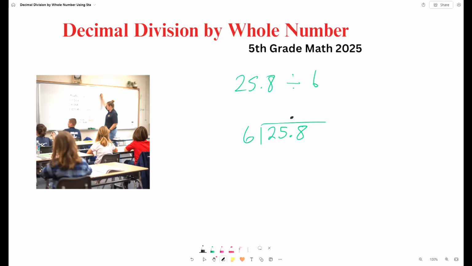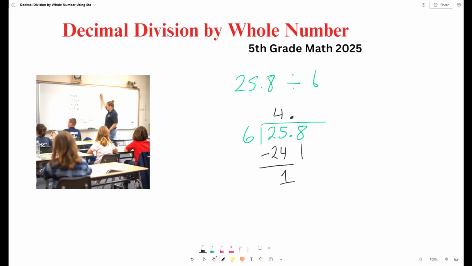So how many times does 6 go into 25? As high as we can go, or just at 25. 6 times 3 is 18. 6 times 4, 24. I think that's as high as we can go, because 6 times 5 is 30, so that's too much. So 6 times 4 is 24, and 25 minus 24 is 1.